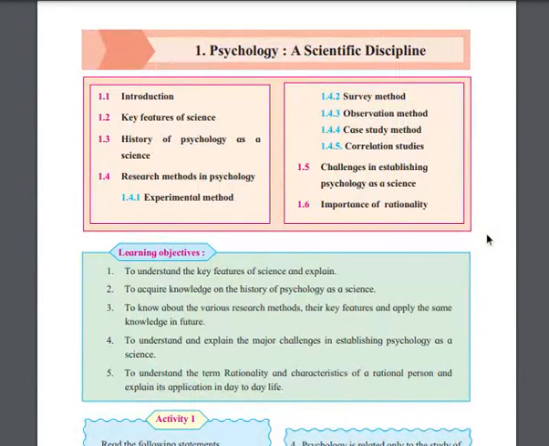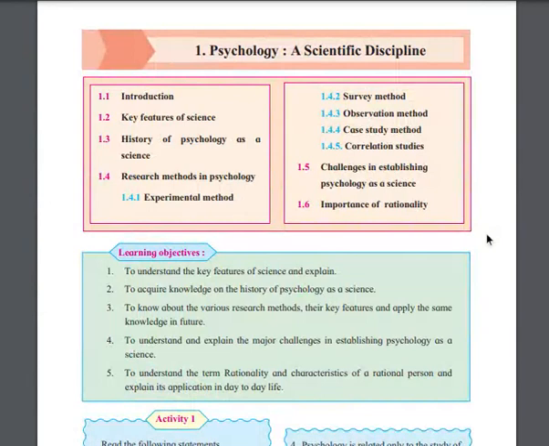The first chapter name is Psychology as a Scientific Discipline. In this chapter we will understand the key features of science and explain psychology as a science. We will acquire knowledge of the history of psychology as a science. Then we will know about the various research methods and their key features, applying the same knowledge in the future, and understand and explain the major challenges in establishing psychology as a science.